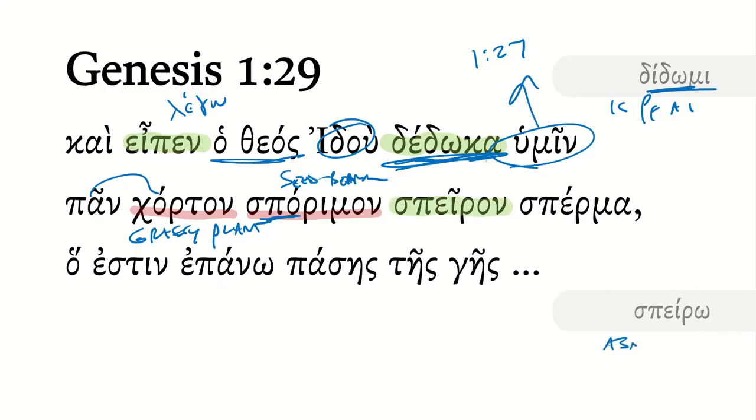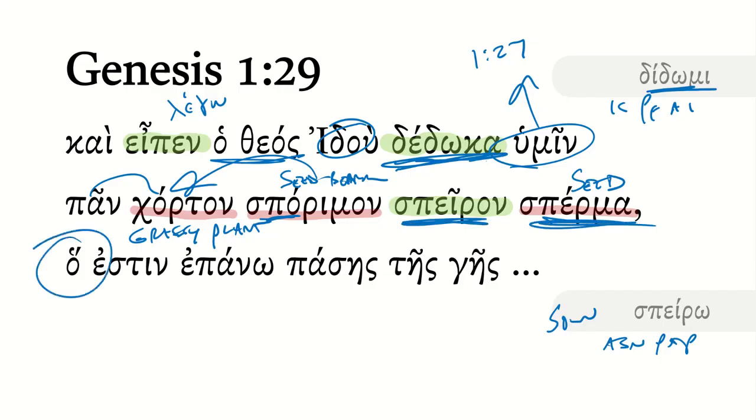And then speiron here is actually a participle. It's accusative, singular, neuter, present, active participle from speiro, which you might know from introductory Greek studies. This typically means to sow, S-O-W, like the sower parable. But it can also mean to sort of bear seed, or scattering seed. And notice it finishes with sperma, which of course is seed. So all three words start with S, and they also have to do with seed stuff. And so it's every grassy plant or every seed-bearing grassy plant that bears seed.